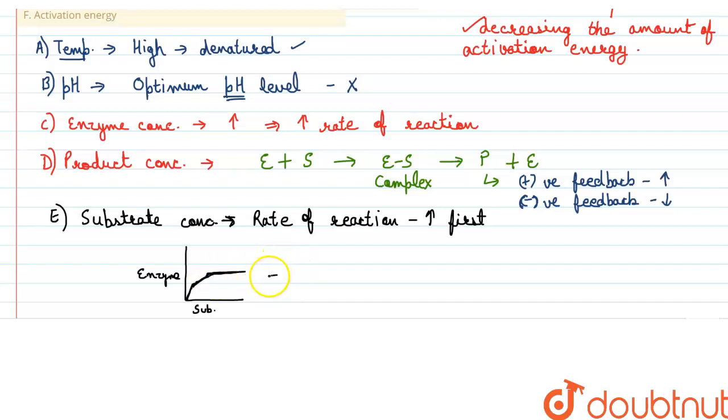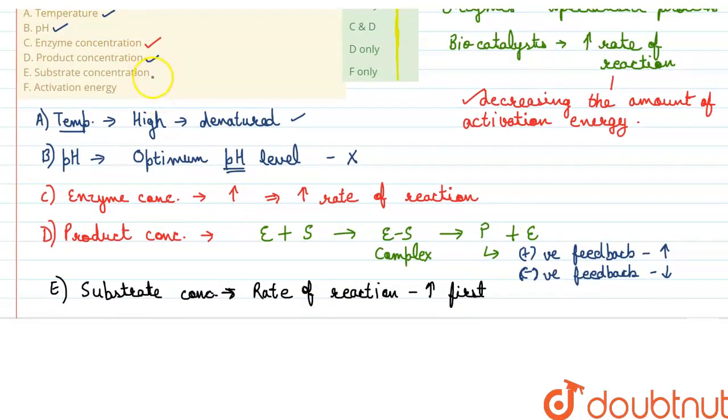That is, the enzymatic activity will not increase after a certain point. Why? Because no more active sites would be available for the substrate to bind. All the active sites of the enzyme would be occupied, right? And if extra substrate is available, it would not be able to proceed into the chemical reaction because there is no active site of the enzyme available. Therefore, the rate of reaction would become stable, right? So this factor is also one of those which influences the activity of enzyme.